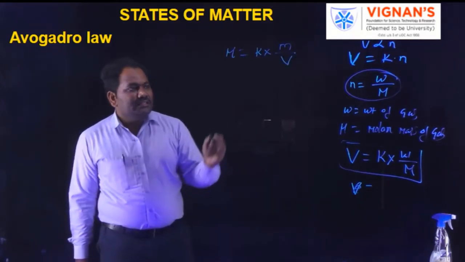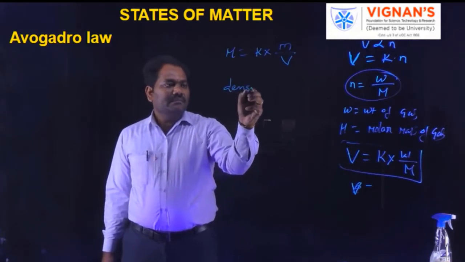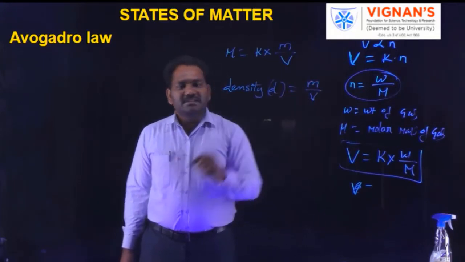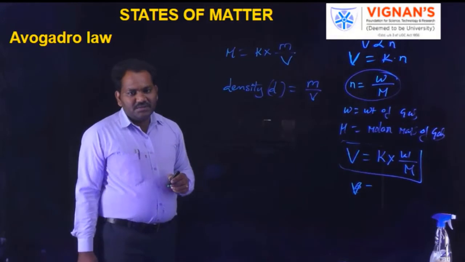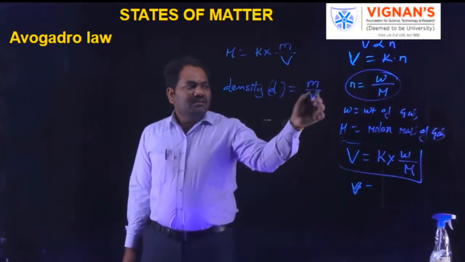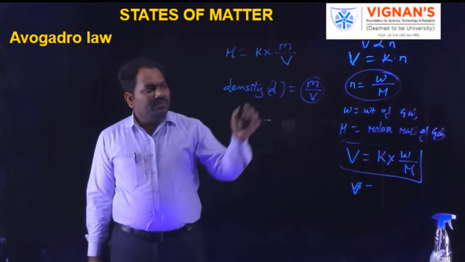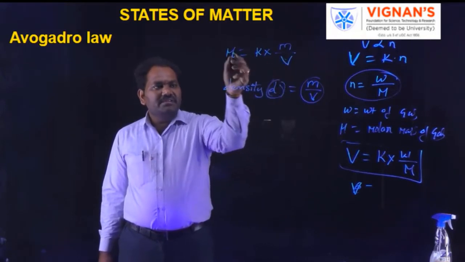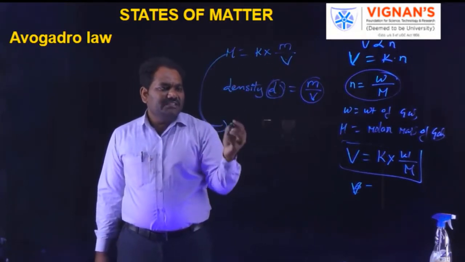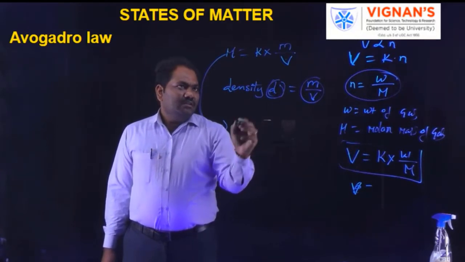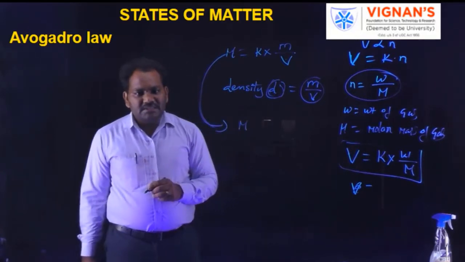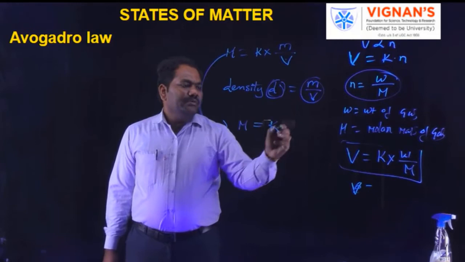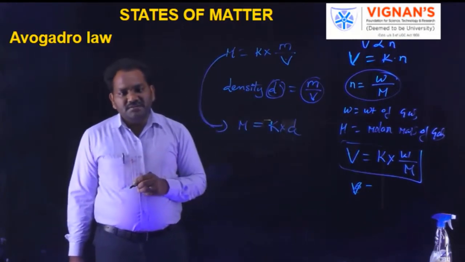But we know that density D is equal to mass by volume. If we introduce this density term instead of mass by volume in this equation, then this equation becomes M, the molar mass, is equal to K into density.